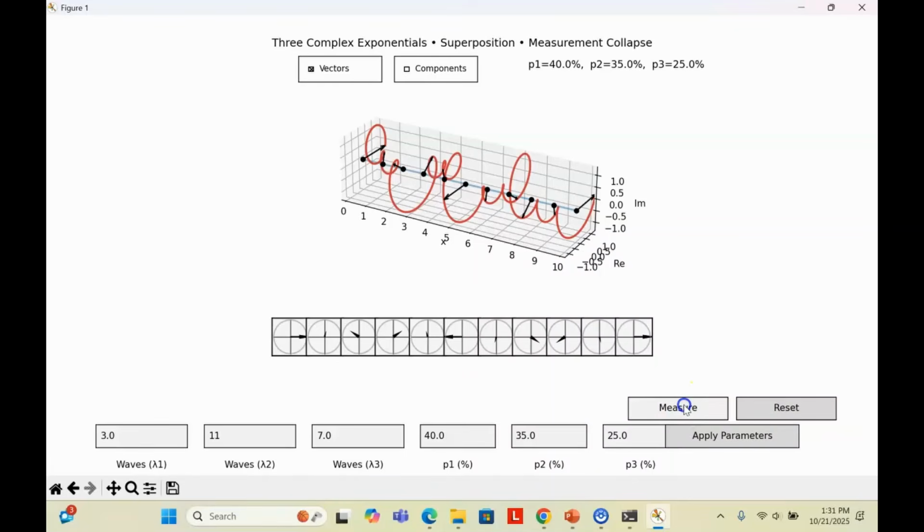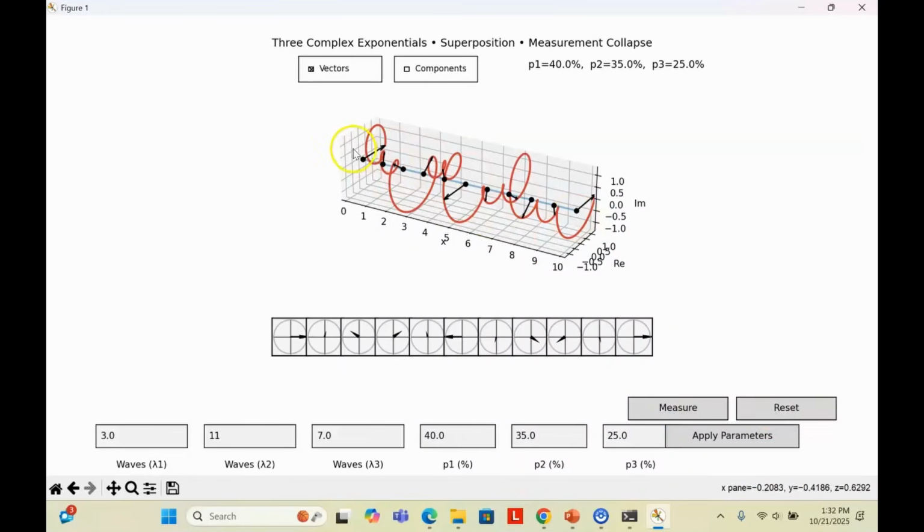If I make a measurement, the wave function collapses. Now the particle is just at this location. You can see this is the only vector that exists. The particle's smooth, spread out probability cloud suddenly collapses into a single point. The particle is found at one definite spot. At that instant, its position is known exactly, but its momentum becomes completely uncertain, spread over all possible momentum values.